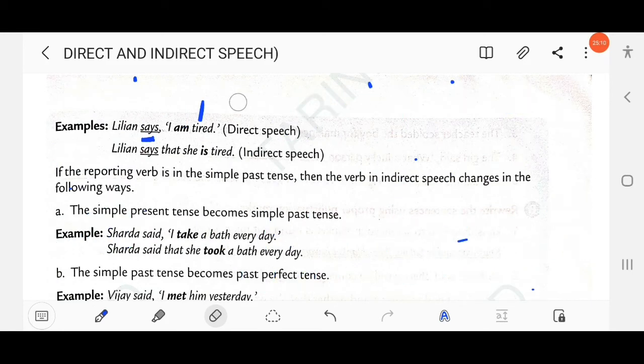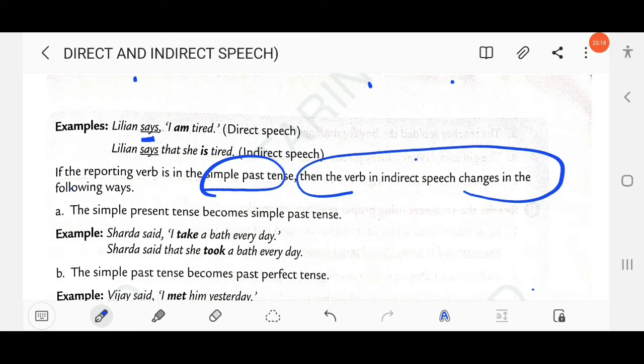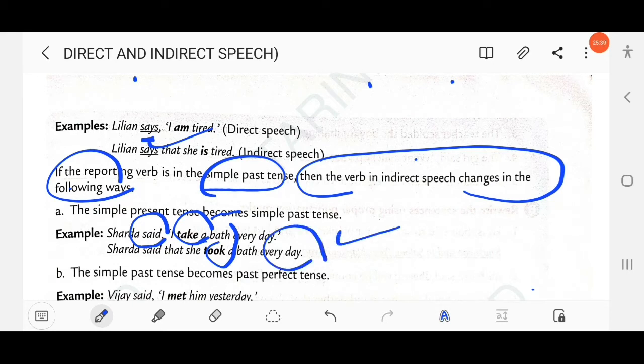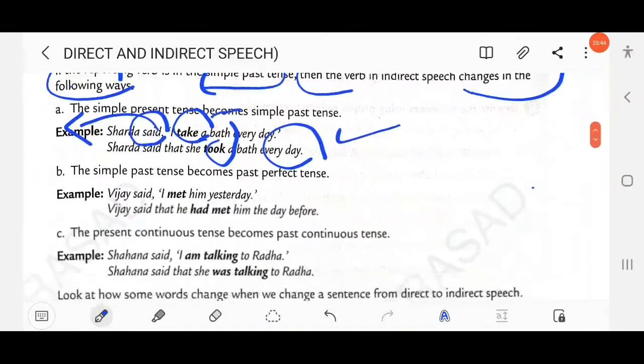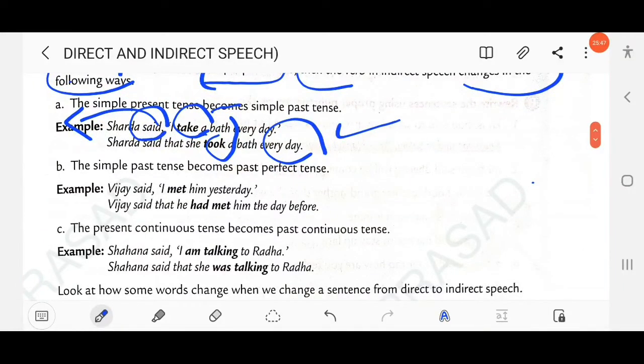Then next, if the reporting verb is in the simple past tense, then the verb in the indirect speech changes in the following ways. The simple present tense becomes simple past. We have already discussed it. Sarada said, "I take a bath every day." Here the reporting verb is simple past and the reported verb is simple present, so the reported verb changes into simple past, took. Sarada said that she took a bath every day, not takes, because the reporting verb is in the simple past. Clear?